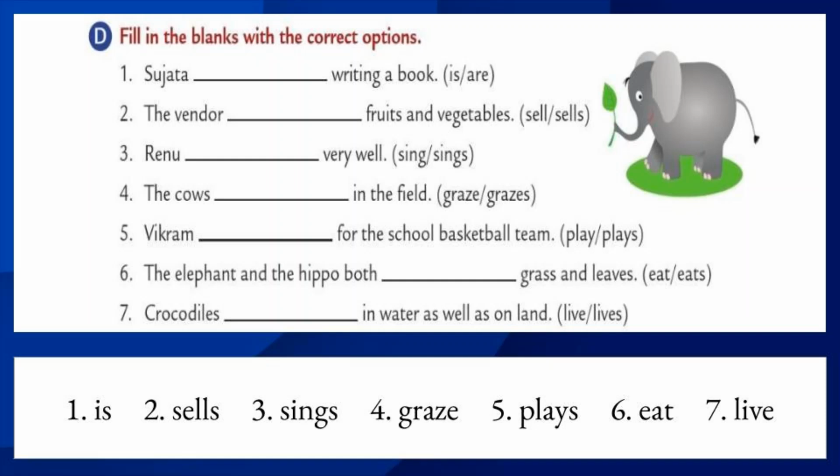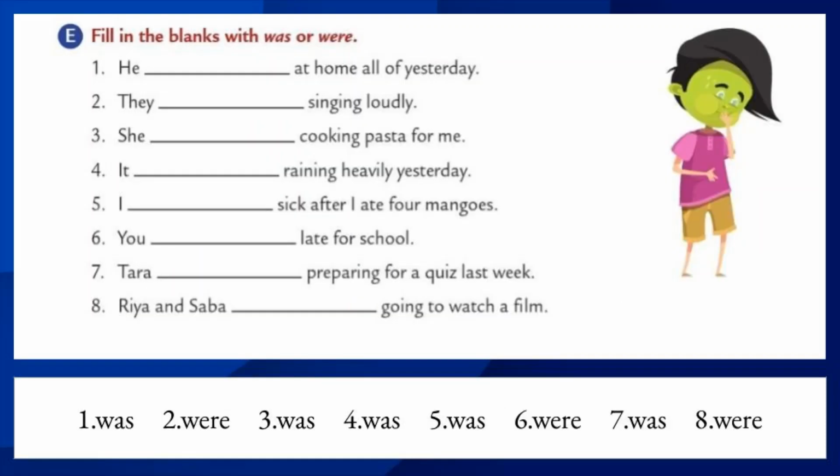Students, do it neatly. Students, we have completed the first 4 exercises in this chapter. Now we are going to do the last exercise, that is fill in the blanks with was or were. Already we know that the verbs was or were are the past forms of is and are. So was is used for singular subjects, were is used for plural subjects.